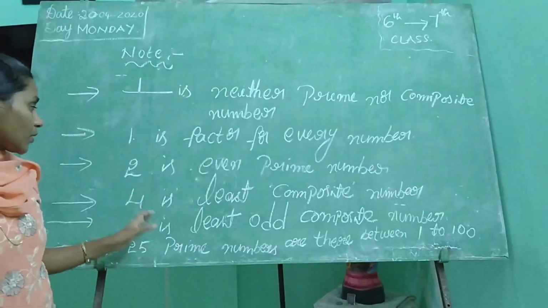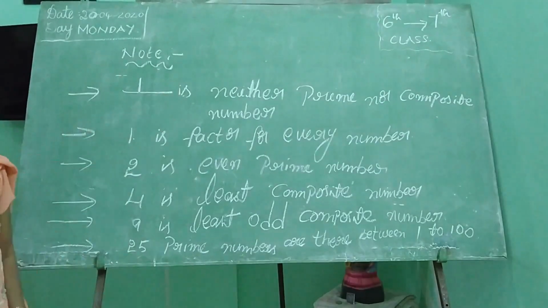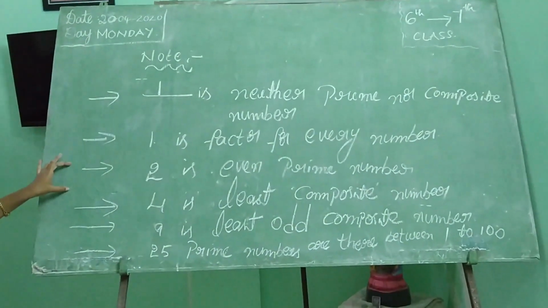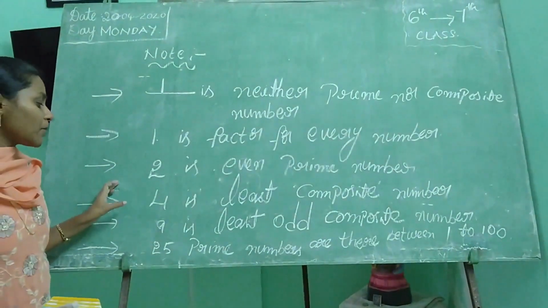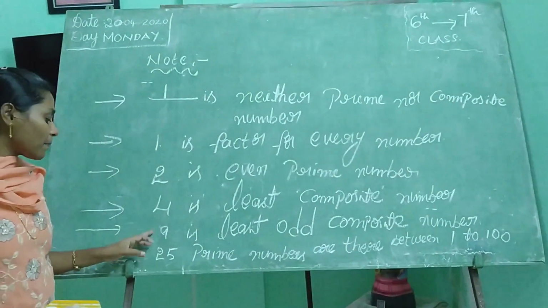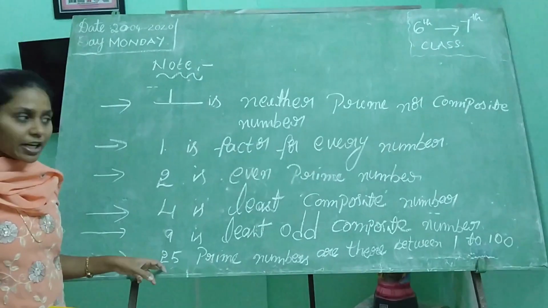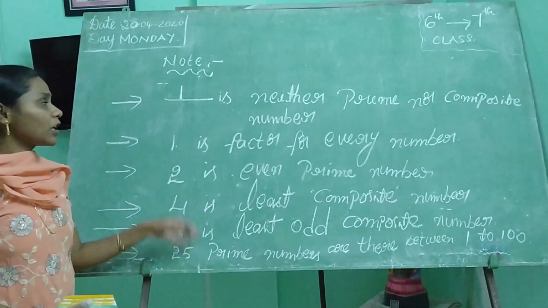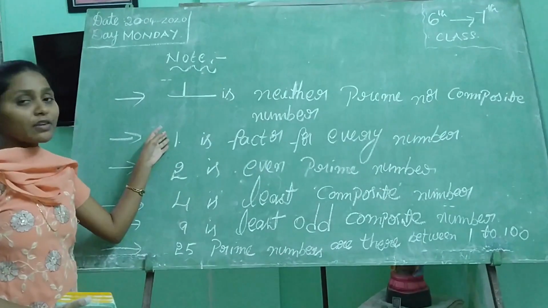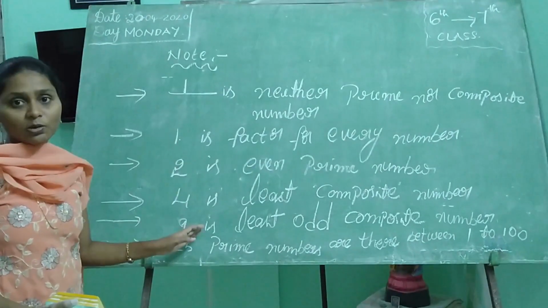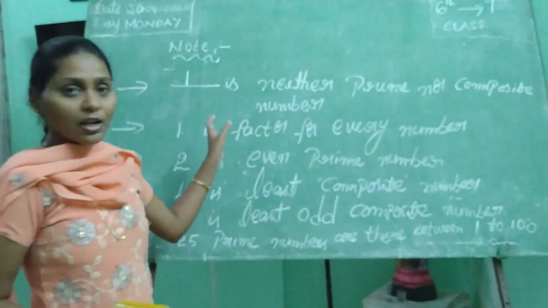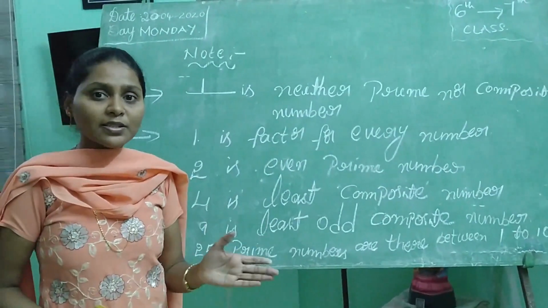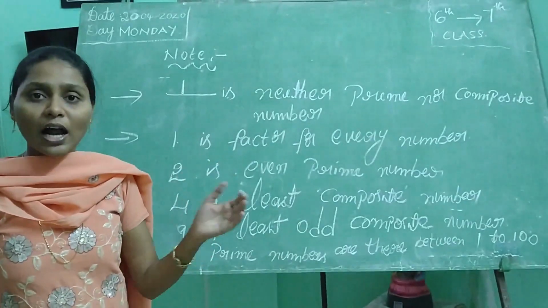So, once you observe, 1 is neither prime nor composite, 1 is a factor for every number, 2 is the even prime number, 4 is the least composite number, 9 is the least odd composite number, and 25 prime numbers are there between 1 to 100. So don't forget about the LCM because it will be very useful for the next classes also. After completion of this, I will send some questions to you. Please find the solutions and send the answers also.